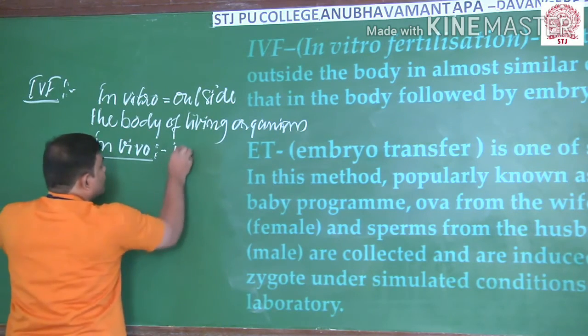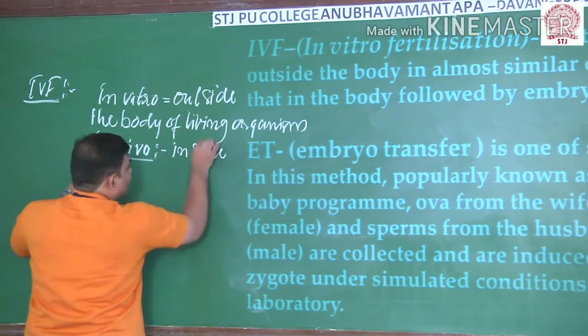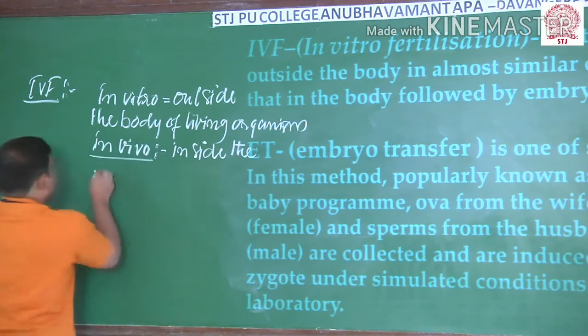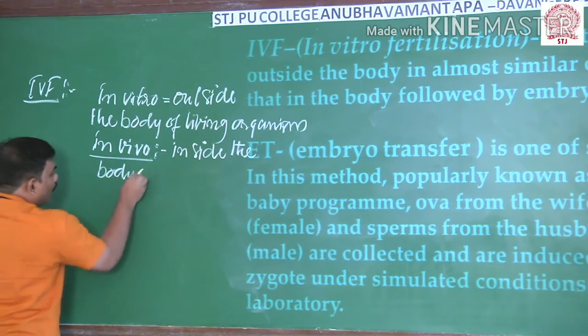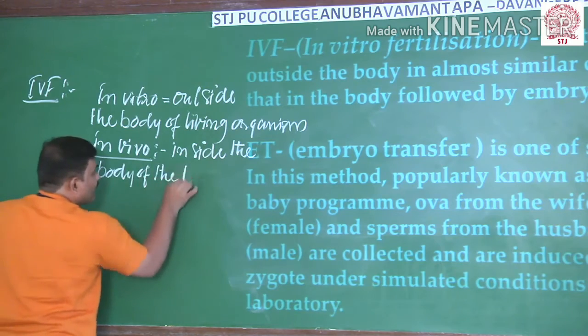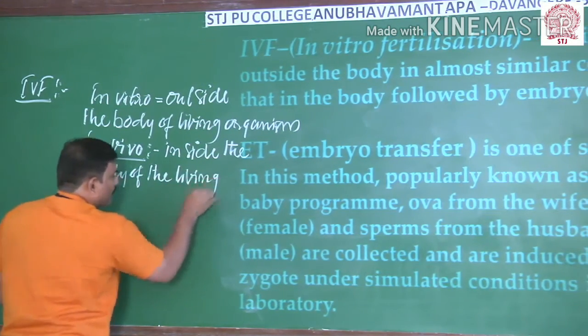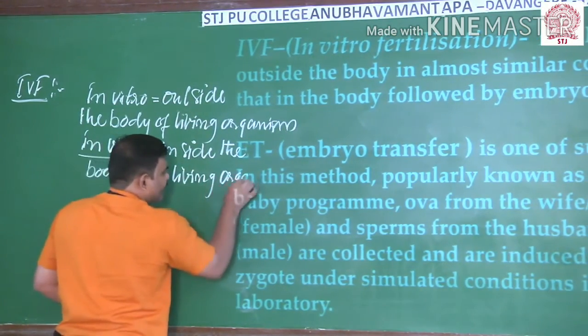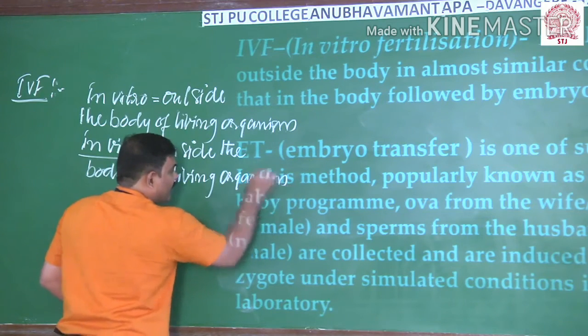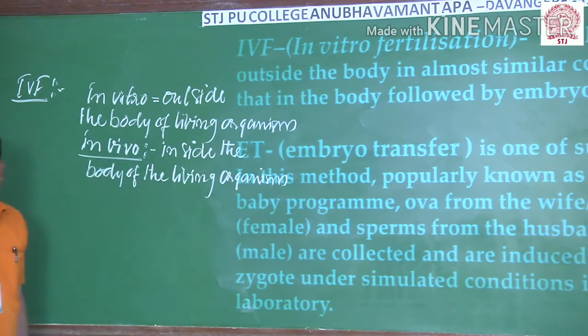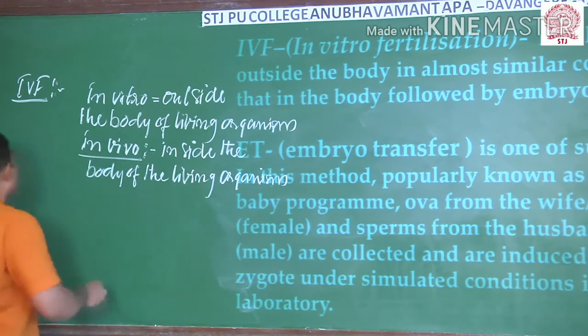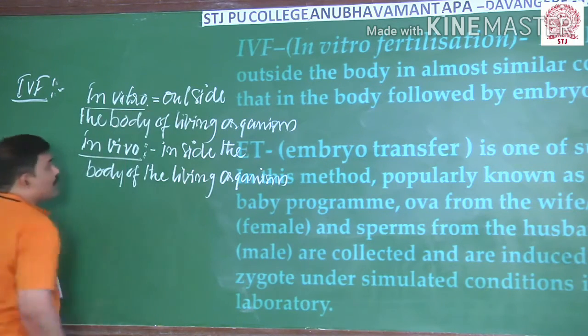It takes place inside the body of the living organism. If it takes place there, then we consider it as in vivo fertilization. But here now my concept is in vitro fertilization.